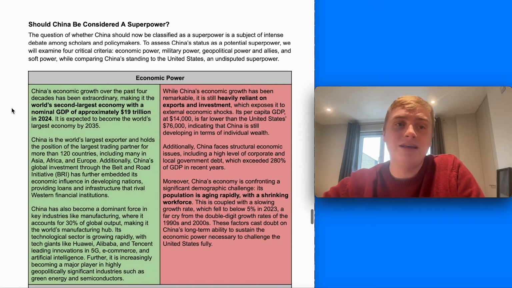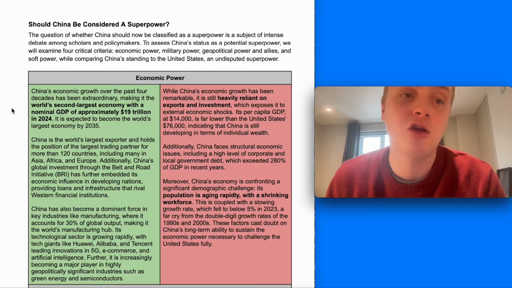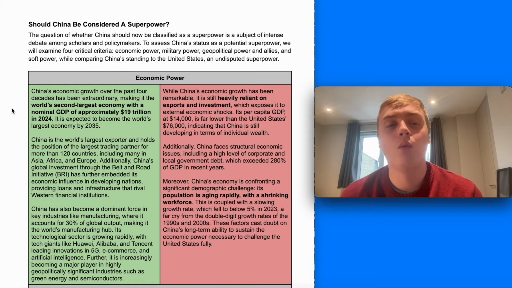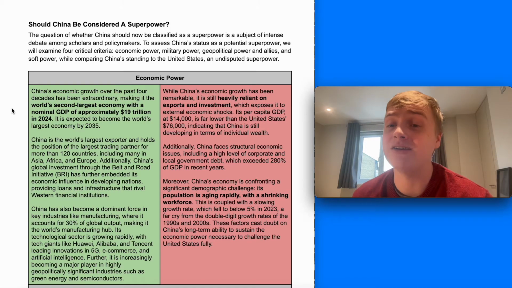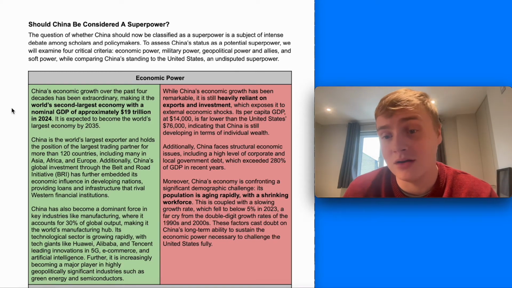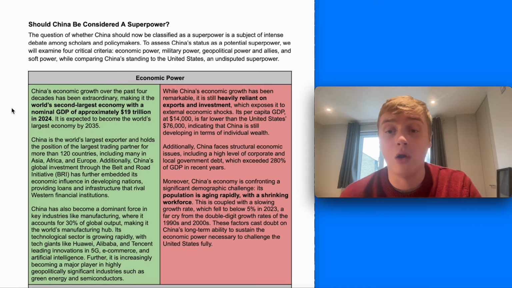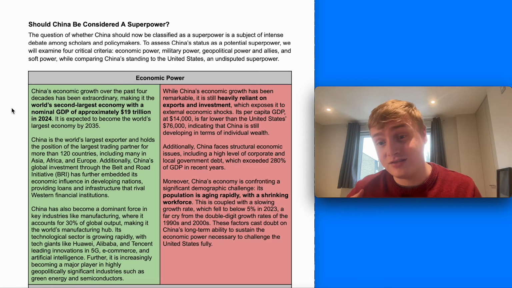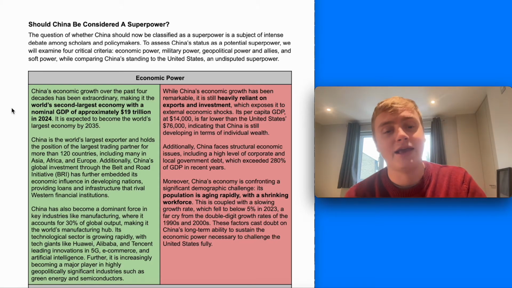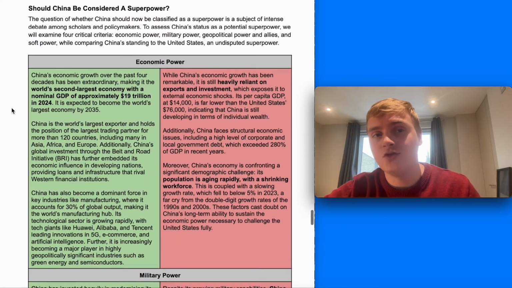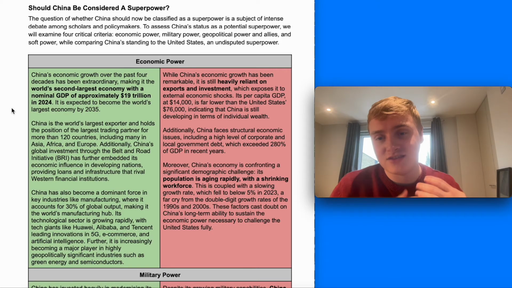So then, given this rise of China, its growing power economically, militarily, technologically, geopolitically, in every way, one of the key questions you can get asked in the exam is whether China should now be considered a superpower. It's one of the most debated topics in geopolitics among scholars and policymakers, and there's a lot of differing views. For me, the best way to break it down, and this is also the best way to do it in your essays, as you'll see if you purchase the essay plans as I do, is into different types of power: economic power, military power, and I think the final one is geopolitical power and allies, and then judging it in these different ones and coming to an overall judgment at the end. So these are your themes in your essays.